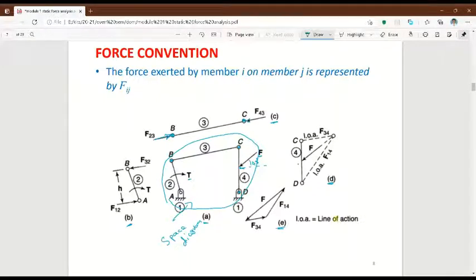So from here I can note F23 is equal to F43. Why am I naming this 43? Because point C is between link 4 and link 3. So on point B, F23 is a force, and on point C, F34 is a force. Okay, right.